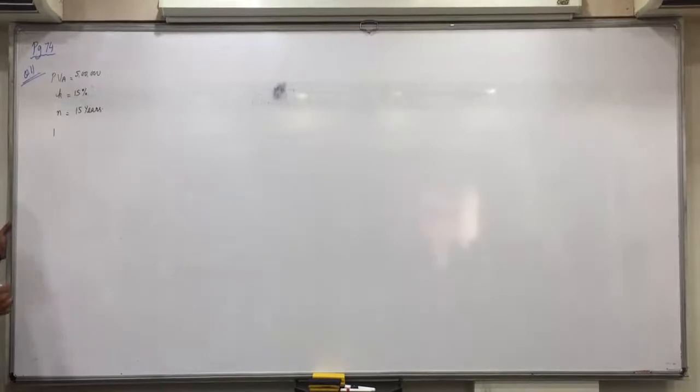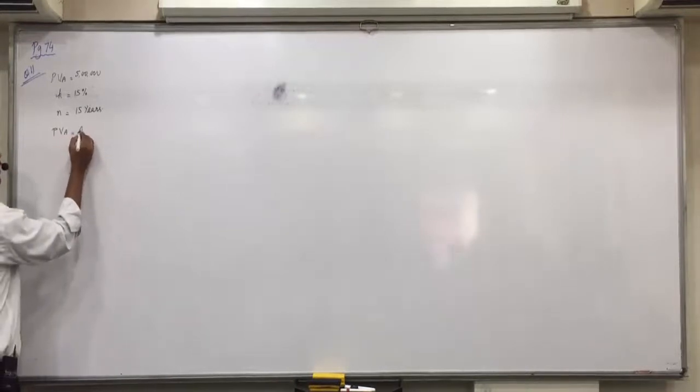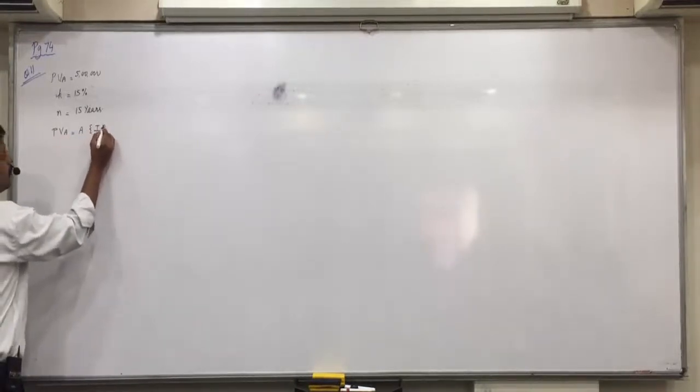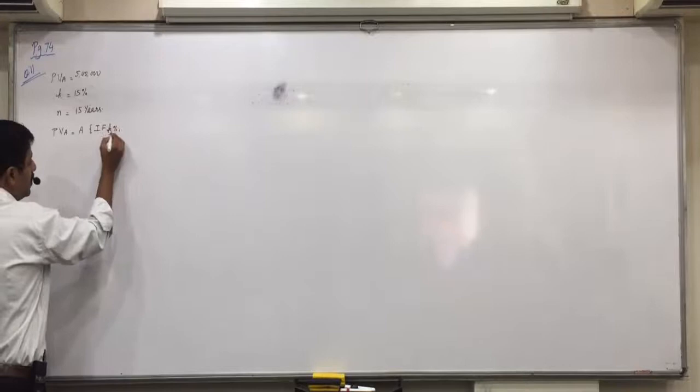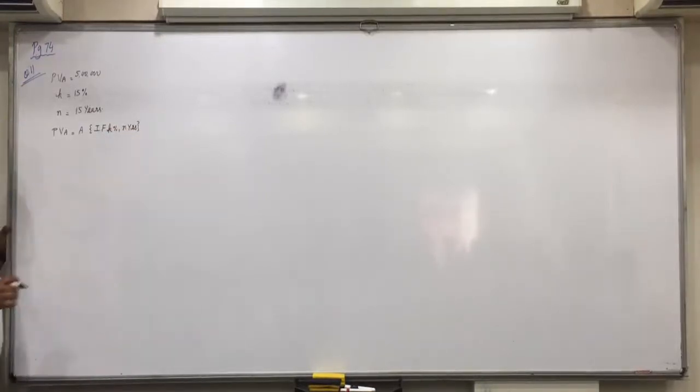Formula: PVA is equal to A into interest factor K percent in N years.